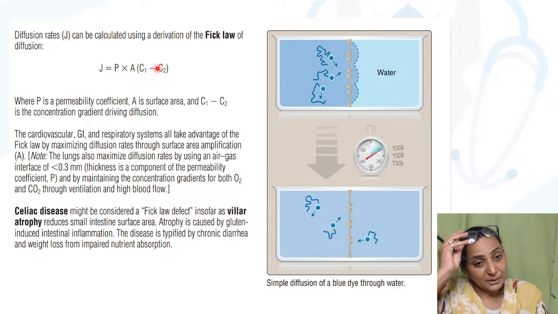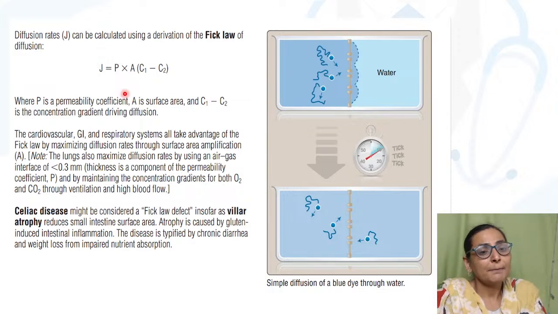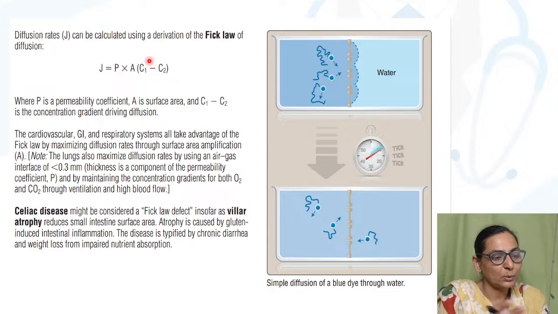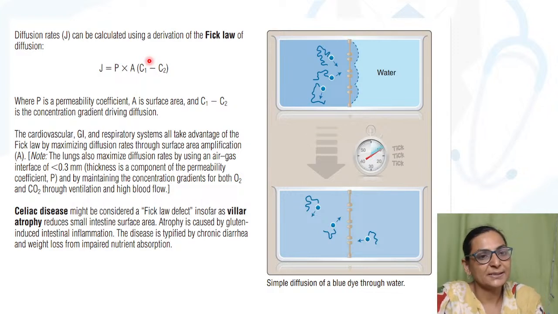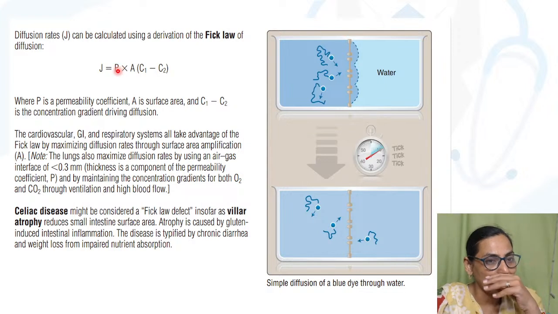So C1 minus C2 is the concentration gradient. So we can see that the rate of diffusion is directly proportional to the surface area of the membrane and the concentration gradient. If we are speaking of pressure, it becomes the pressure gradient. And P, or the permeability. Remember, this P, or the permeability, depends upon the characteristics of the substance that is getting absorbed.